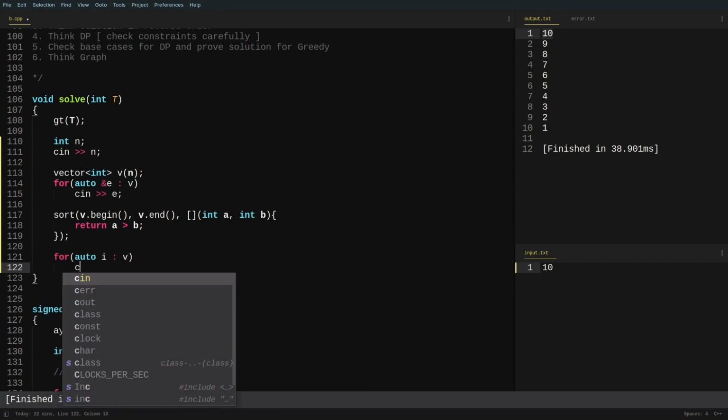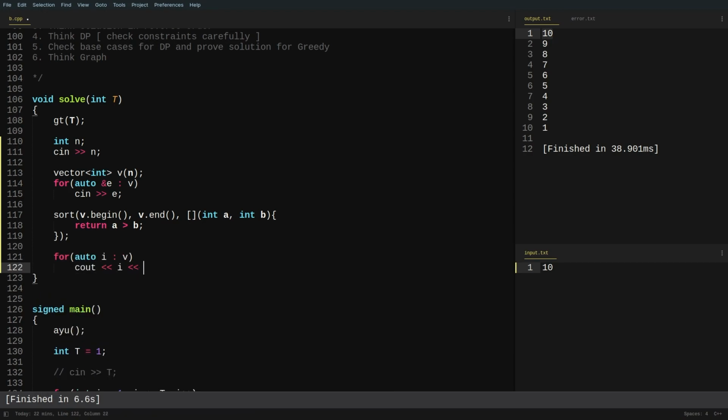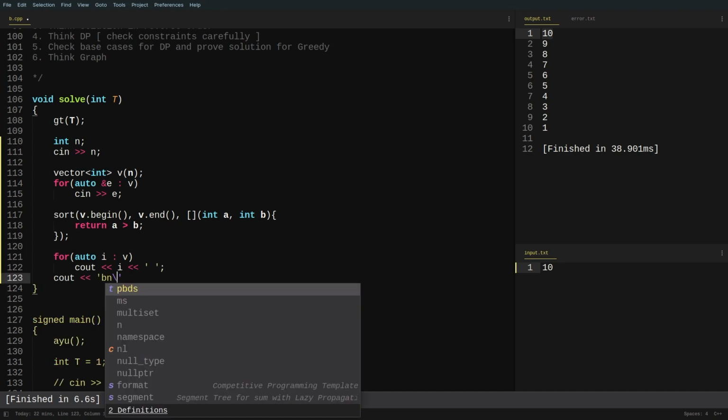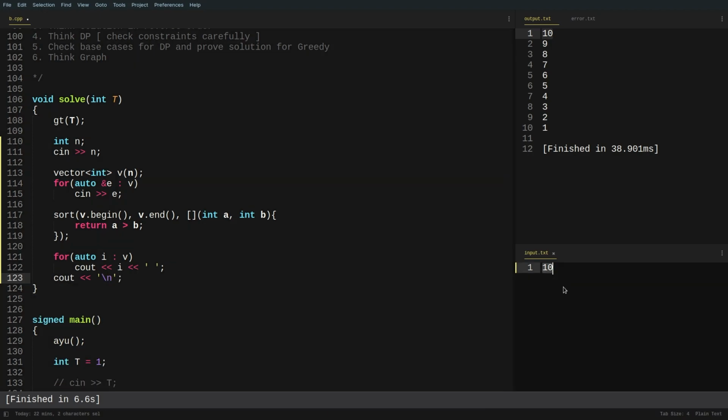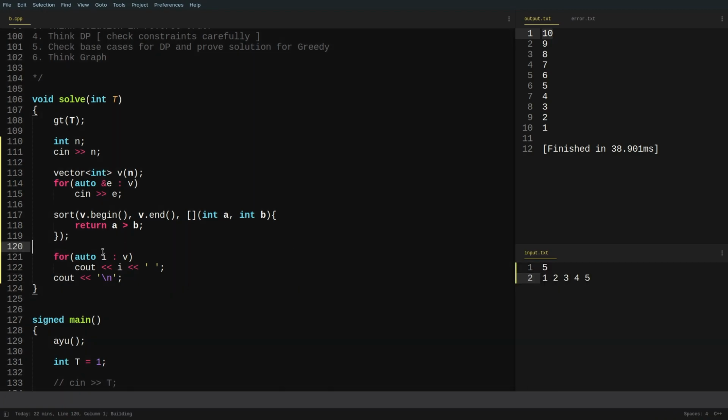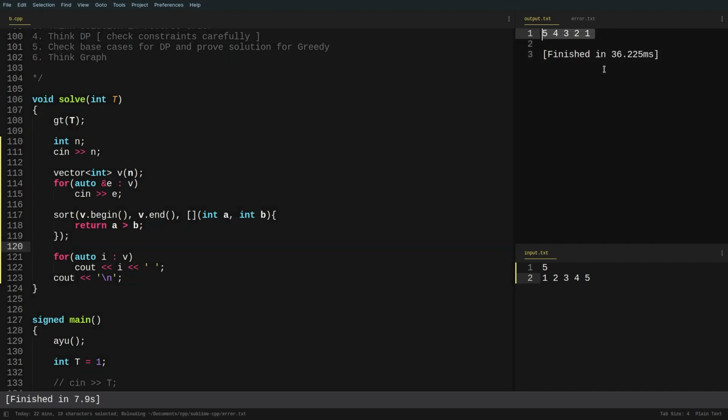Let me just print it first. So this is the code, and let me just write 5 here, and 1 2 3 4 5. I'm trying to sort this particular vector in reverse order, and I'm trying to print it. You'll see the output, and the output is 5 4 3 2 1. So this is the correct output that we were expecting.